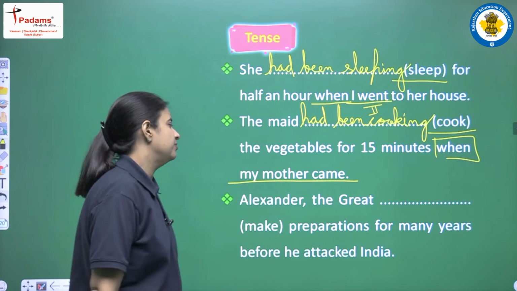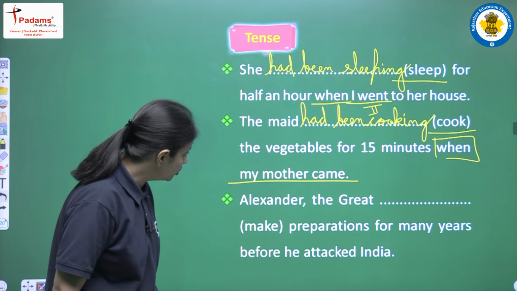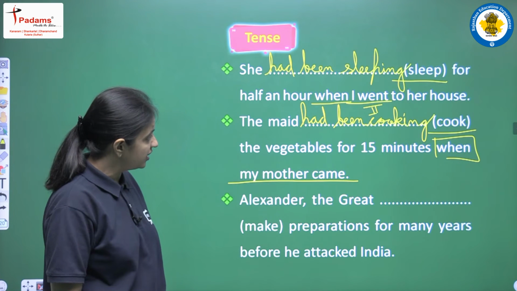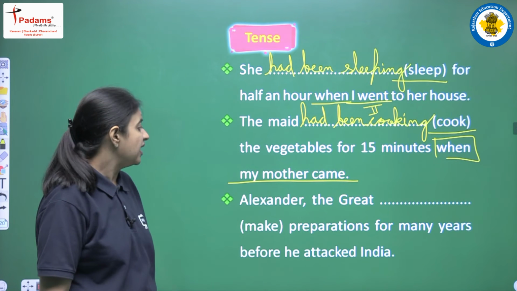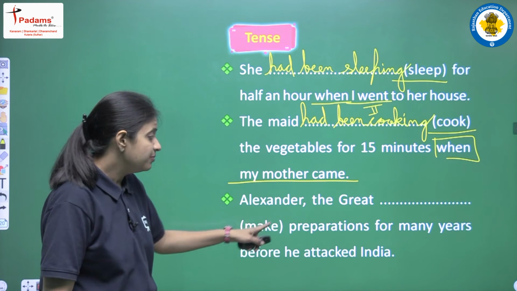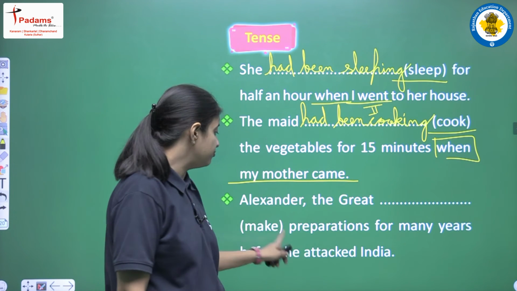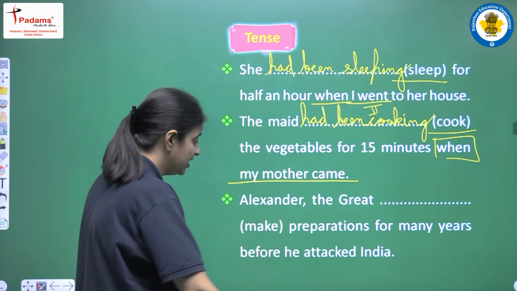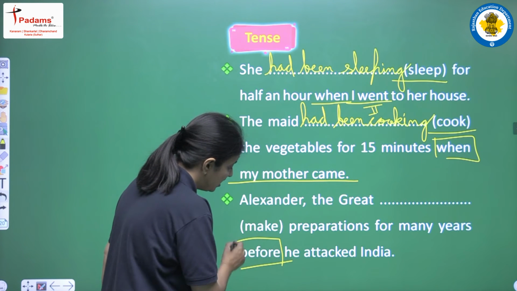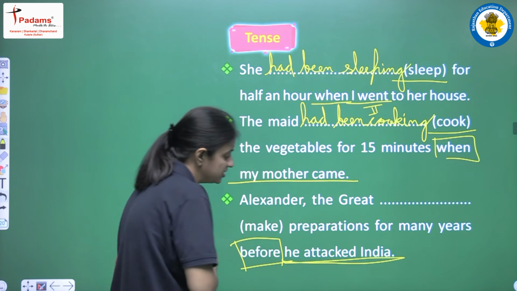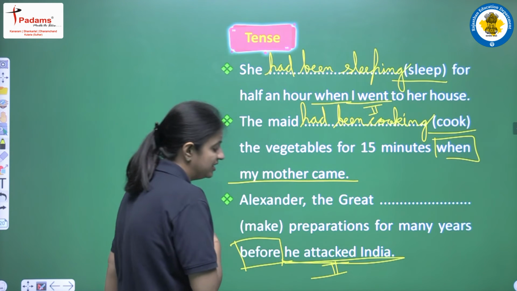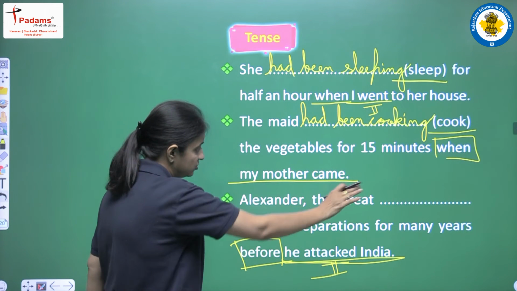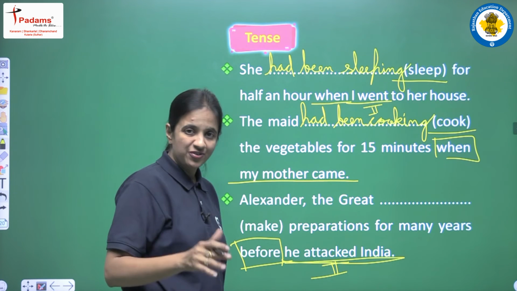And the sentence will be, the maid had been cooking the vegetable for 15 minutes when my mother came. Next is, Alexander the Great made preparations for many years before he attacked India. Again, before is the conjunction, we are having two clauses. Second clause is he attacked India, that is past simple tense, because we are having second verb, and in this clause we will use past perfect continuous tense.